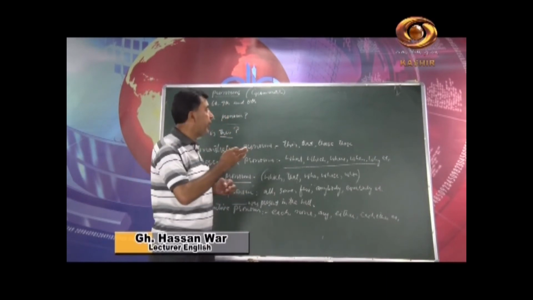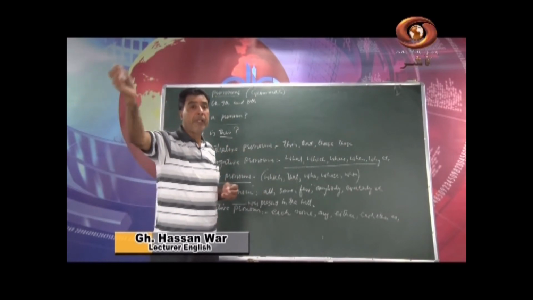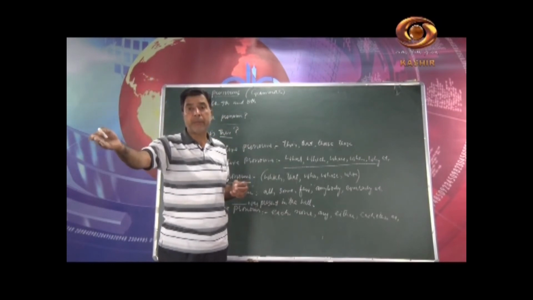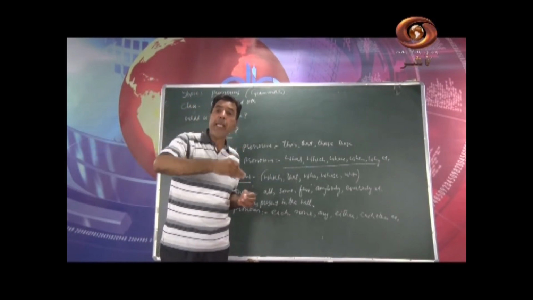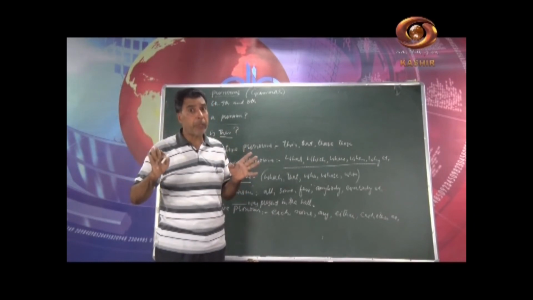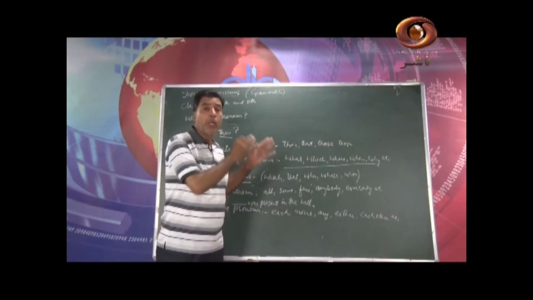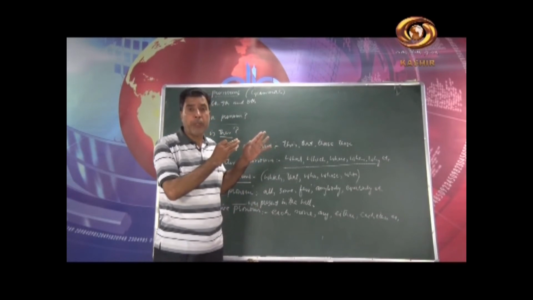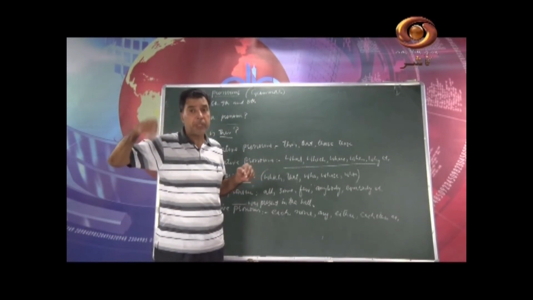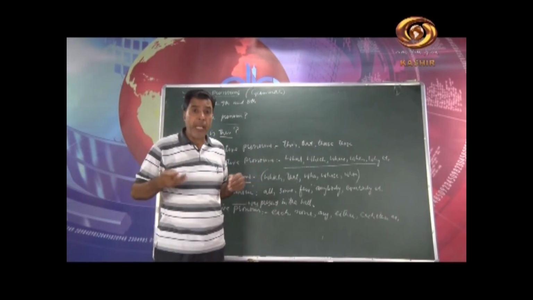When the sentence starts with he, we have to write himself. When it refers to she, we have to write herself. When it refers to they or them, we have to write themselves. So you have to keep this in mind, because I don't have time to give the exercise part of it or the sentences for it. I am just repeating the things for you.